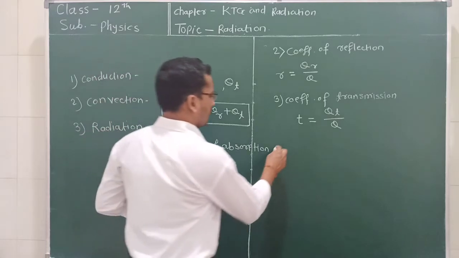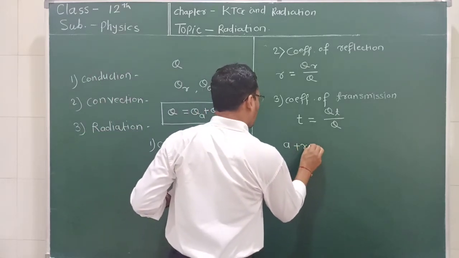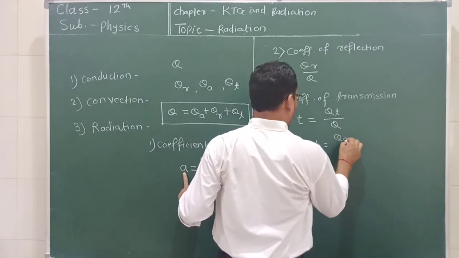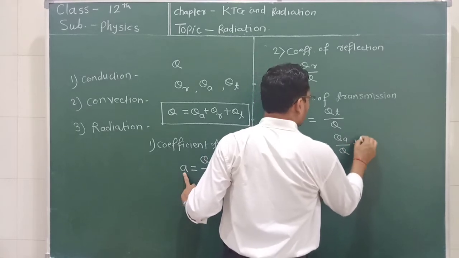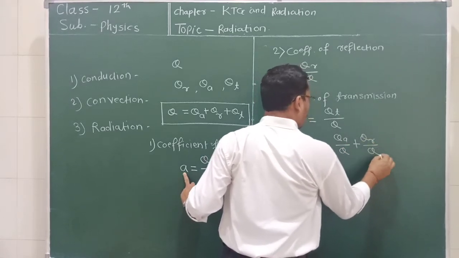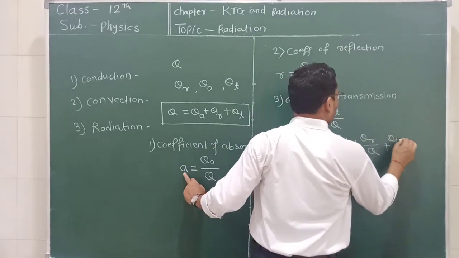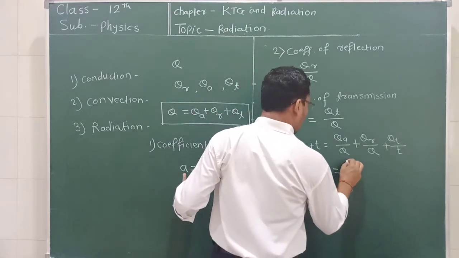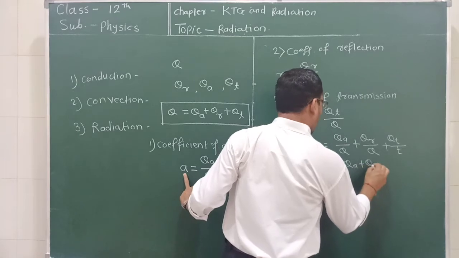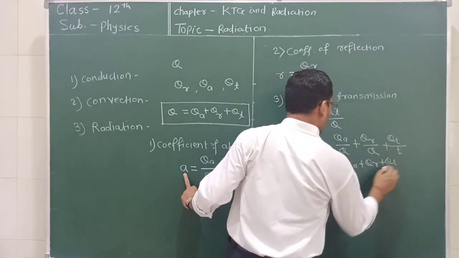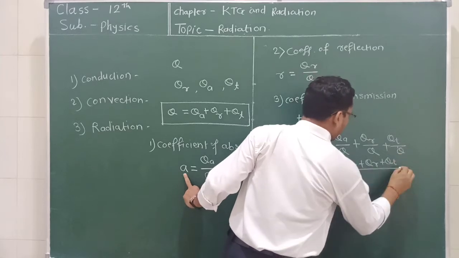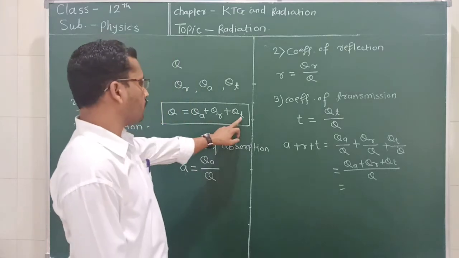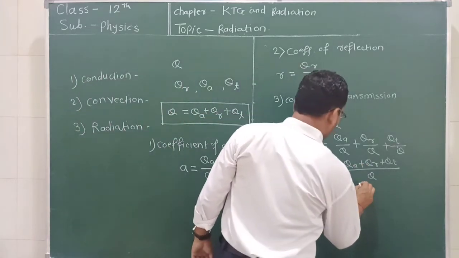So we get A plus R plus T, which is equal to QA divided by Q plus QR divided by Q plus QT divided by Q. So we can write QA plus QR plus QT, divided by Q. But we already stated that QA plus QR plus QT is equal to Q. So Q cancels, and it is equal to 1.